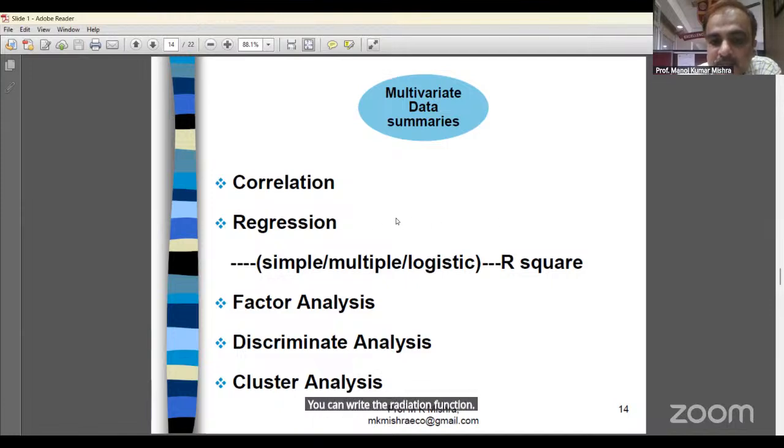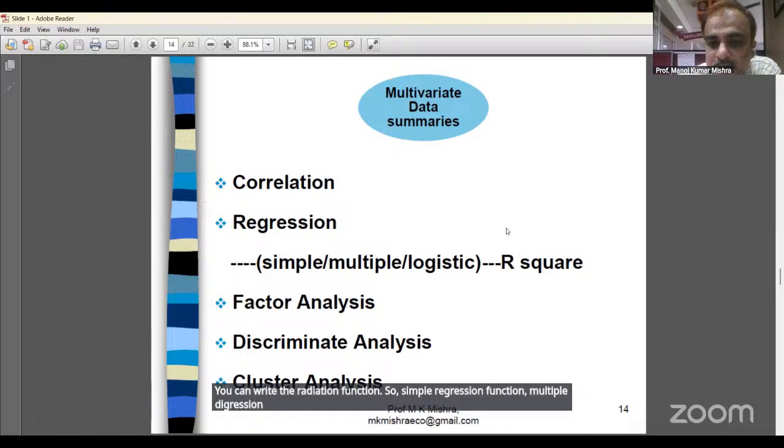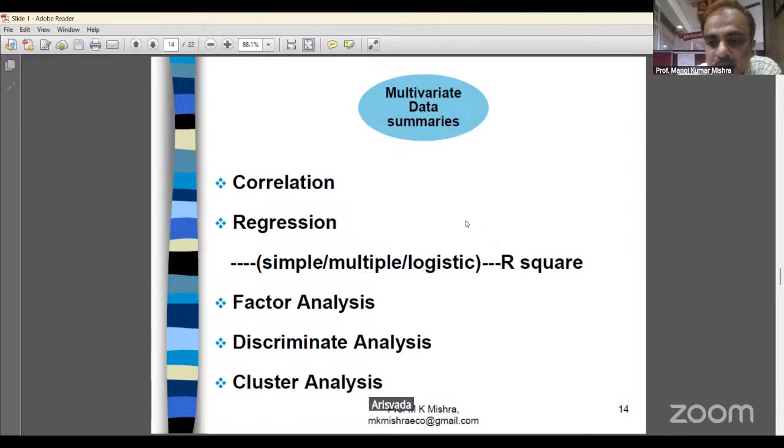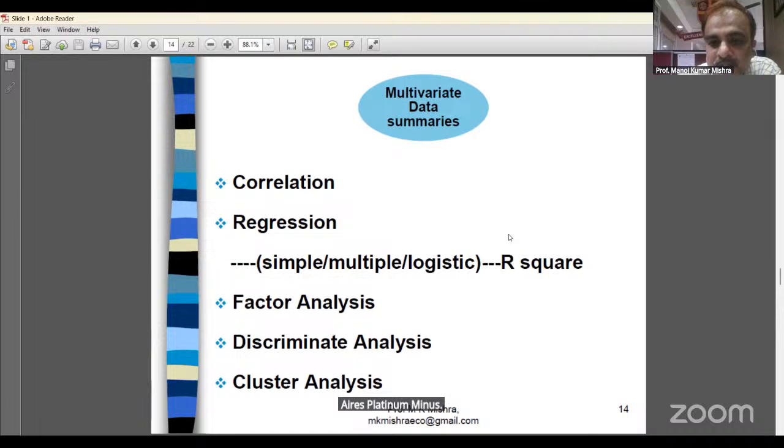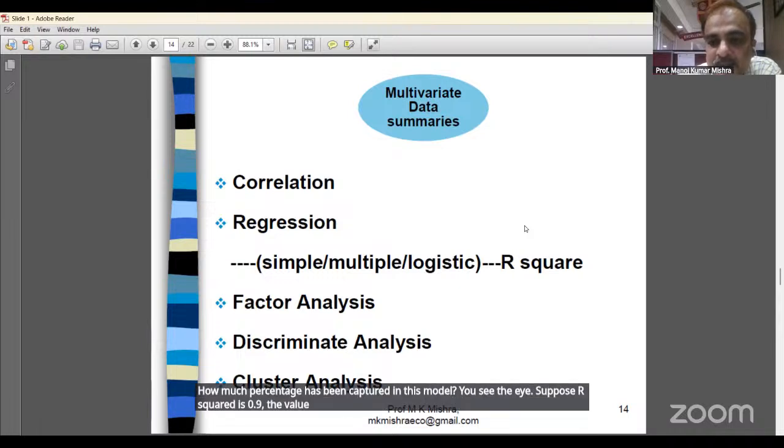So there are simple regression function, multiple regression function, logistic regression function, R square, and the coefficient of independent variable. R square is called the coefficient of determination. R square high means the change in the dependent variable, how much percentage has been captured in this model. Suppose R square is 0.9. The value of R square ranges from 0 to 1.